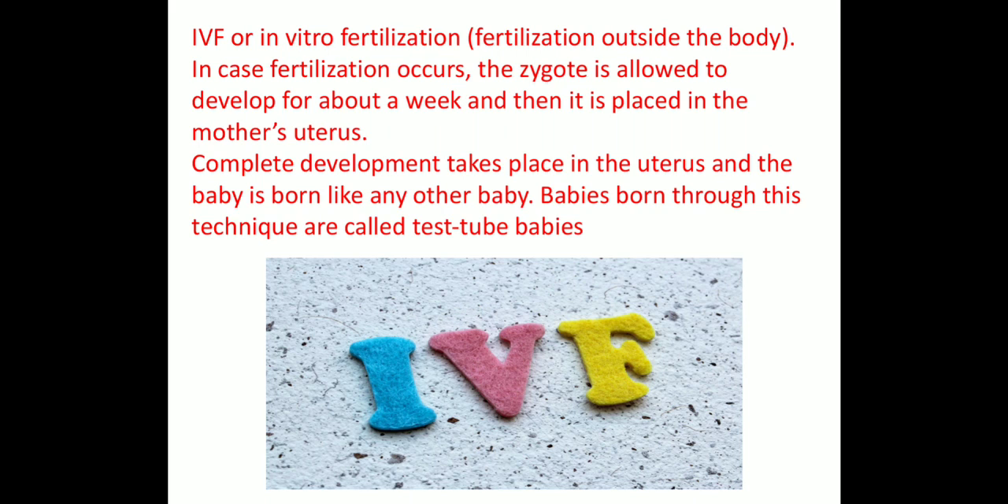Next, a topic is there. Have you heard about test tube babies? That is called IVF, or in vitro fertilization. That means the fertilization, which in humans normally happens inside the body, takes place outside the body. In IVF, the zygote is allowed to develop for about a week and then it is placed in the mother's uterus. Complete development takes place in the uterus and the baby is born like any other baby. So babies born through this technique are called test tube babies.